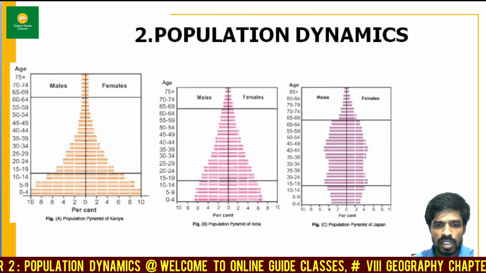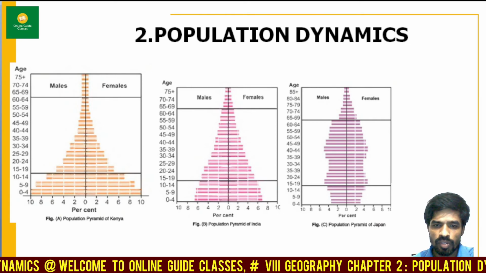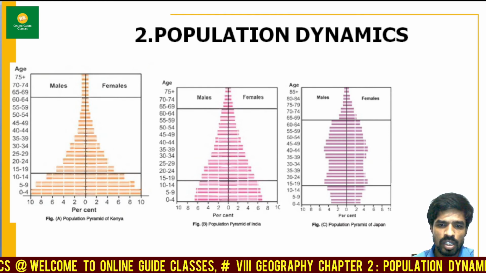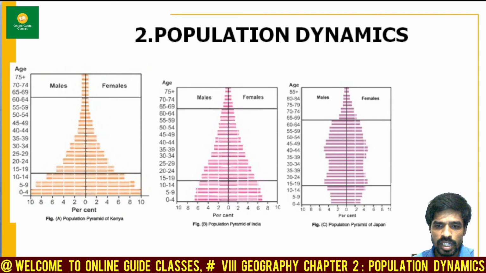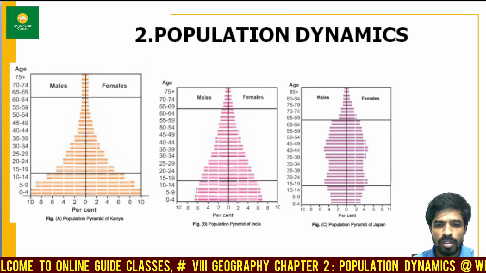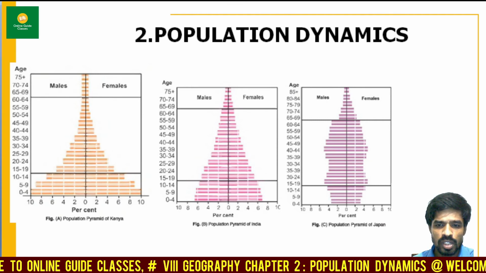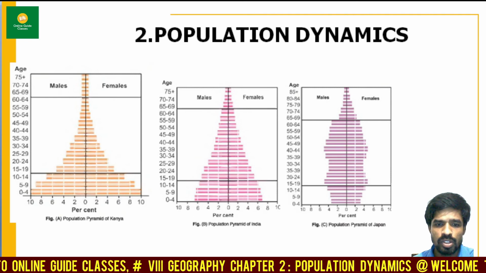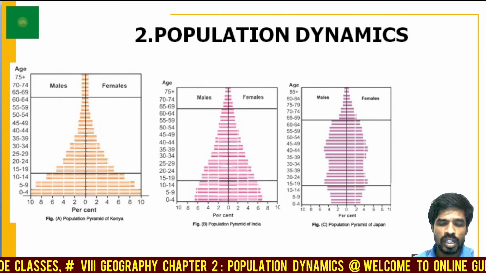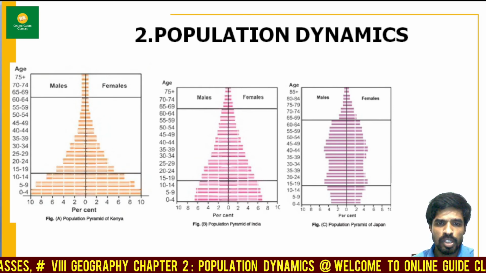We have a tradition, mostly in rural areas, of big families, very high over here. The sloping sides above the age of 30 indicate the death rates are also very high due to the lack of healthcare available to the people. So the base of the population pyramid shows birth rates are falling, and at the same time the death rates are also falling. The death rates have stabilized at a low level. Hope you all have understood this population pyramid of India.